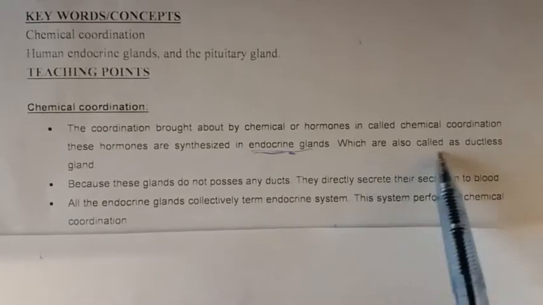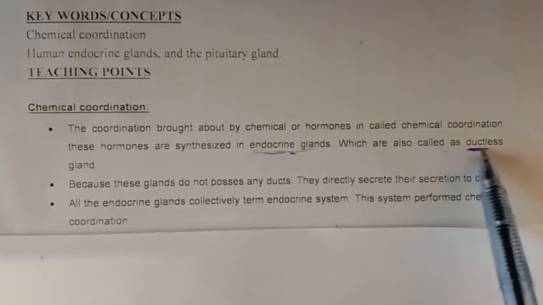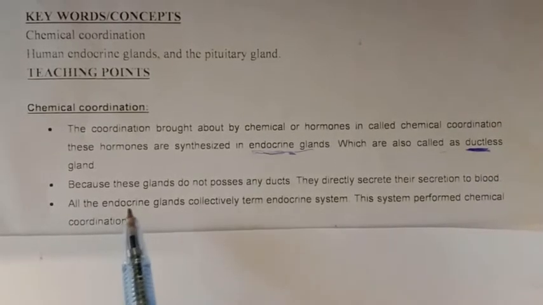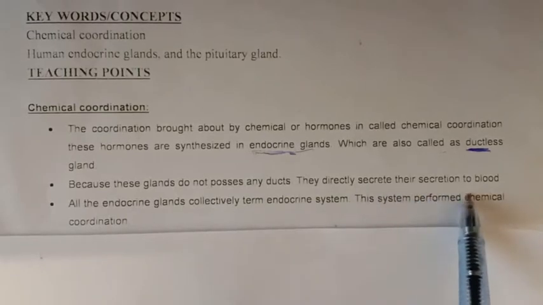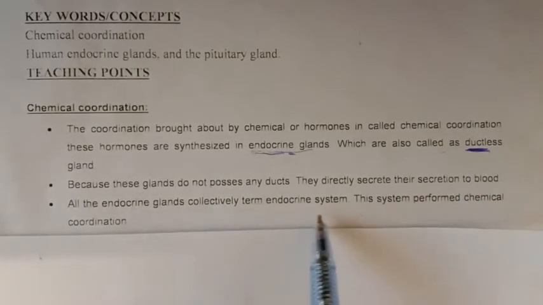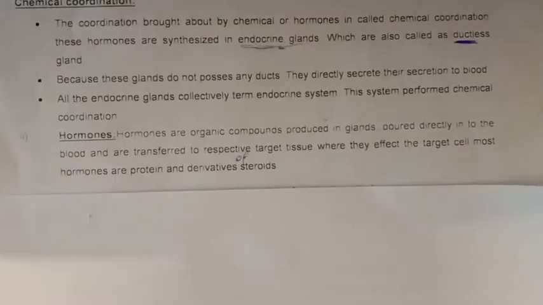They are ductless glands, because there is no duct and the hormones are secreted directly into the blood. Because these glands do not possess any duct, they directly secrete their secretion into the blood. All the endocrine glands are collectively termed the endocrine system. This system performs chemical coordination.